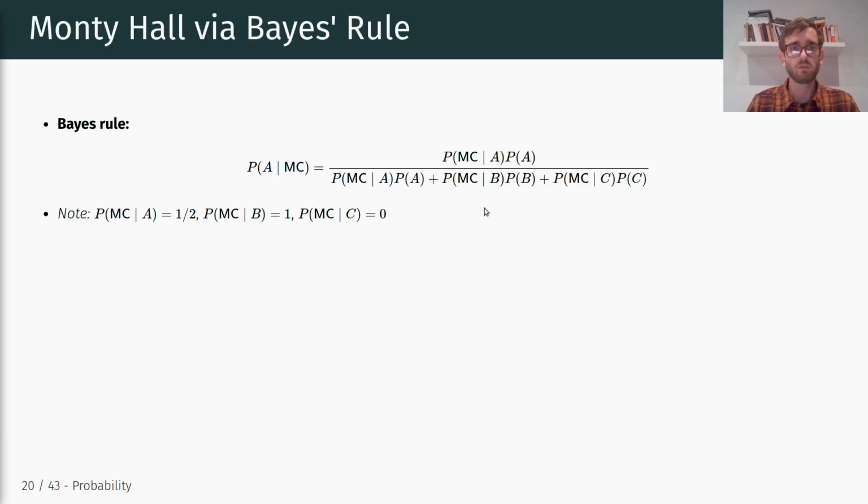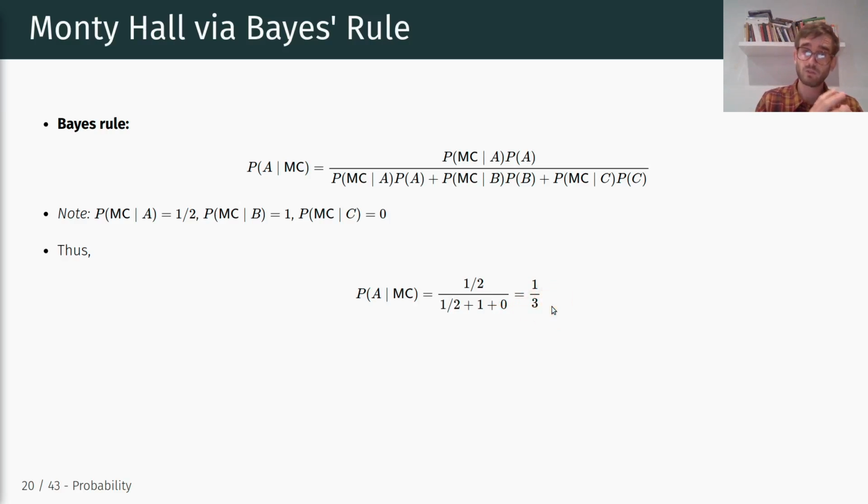Okay, so if we plug those in, including our prior values for A, B, and C, which are all 1/3, we have the probability of A conditional on Monty opening door C is 1/2 divided by 1/2 plus 1 plus 0, which is equal to 1/3.